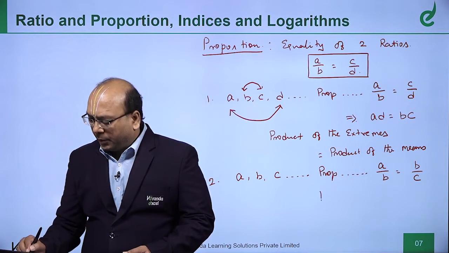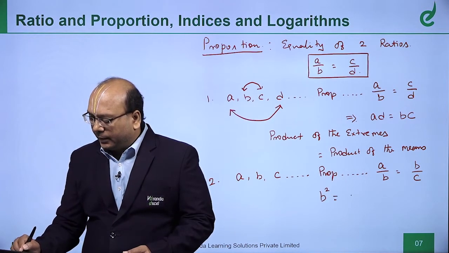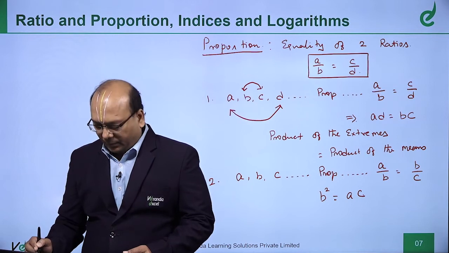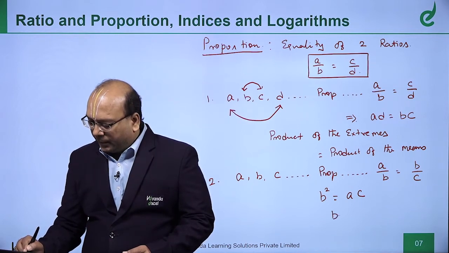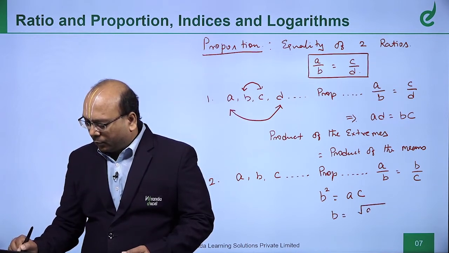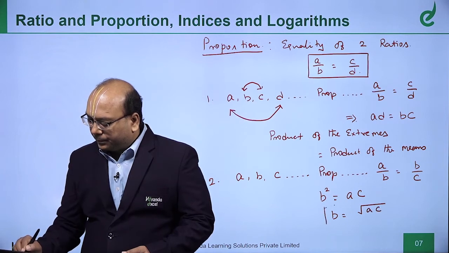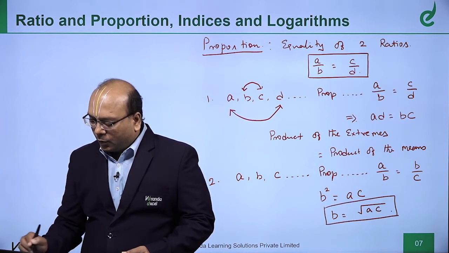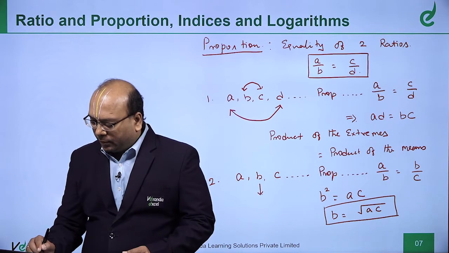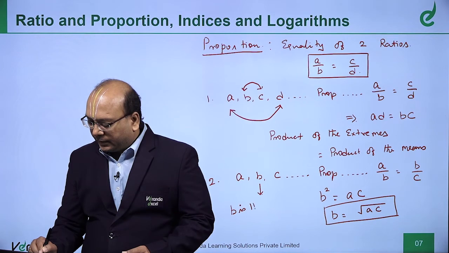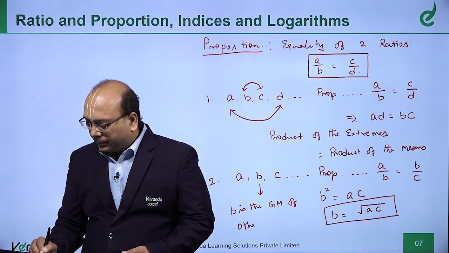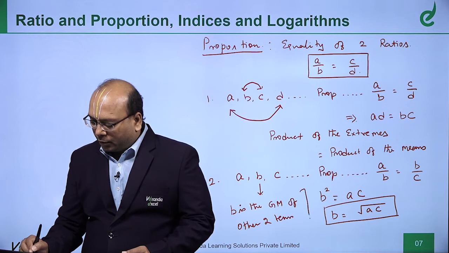When you do cross multiplication, what do we get? B square is equal to AC. Then what is B? B is equal to square root of AC. So, we say the middle term B is the geometric mean of the other two terms.